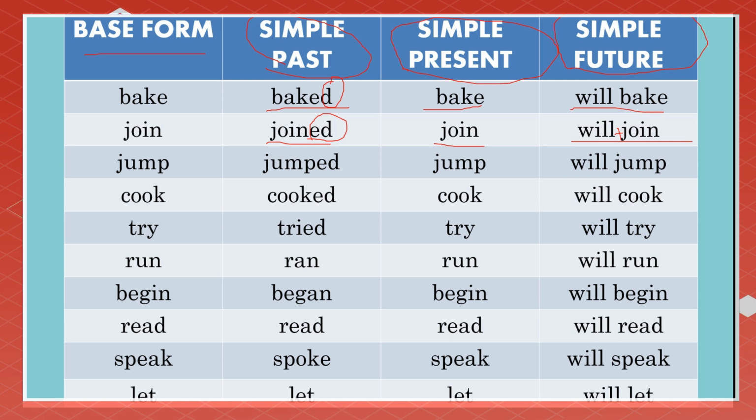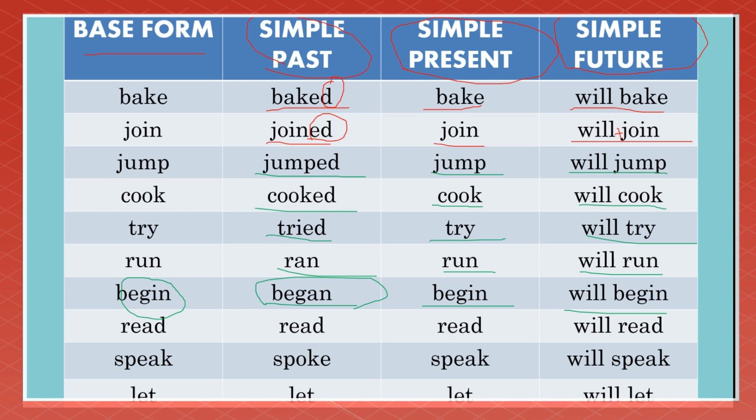Jump, we have jumped, jump, will jump. Cooked, cook, will cook. Tried, try, will try. Run, run, will run. Began, begin, will begin. So in this case, the base form begin changed in spelling into began to form its past tense.